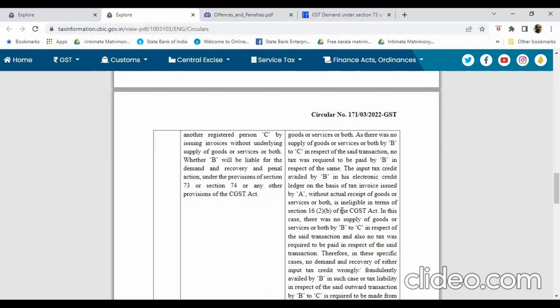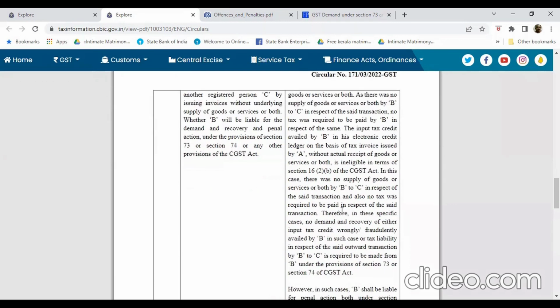There is no supply of goods or services or both by Mr. B to Mr. C in respect of this transaction. Therefore, no tax will be required to be paid by Mr. B in respect of this transaction.